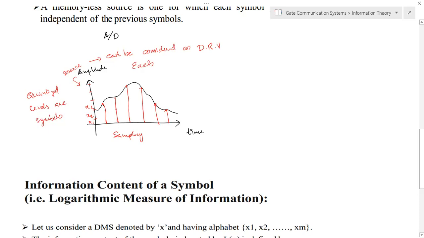So we get a digital signal, and these quantized levels, indicated here as x1, x2, x3, etc., are known as the source, or we can call them samples. These values are known as the samples. And in general, the source can be considered a discrete random variable in this particular example.